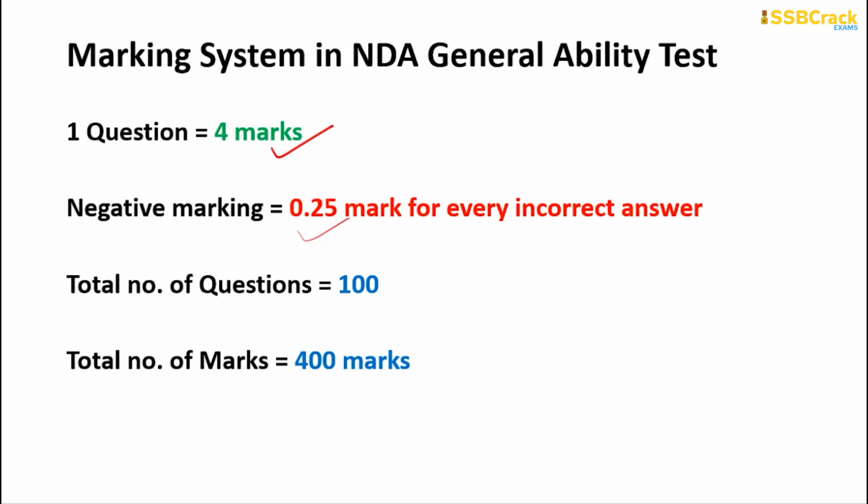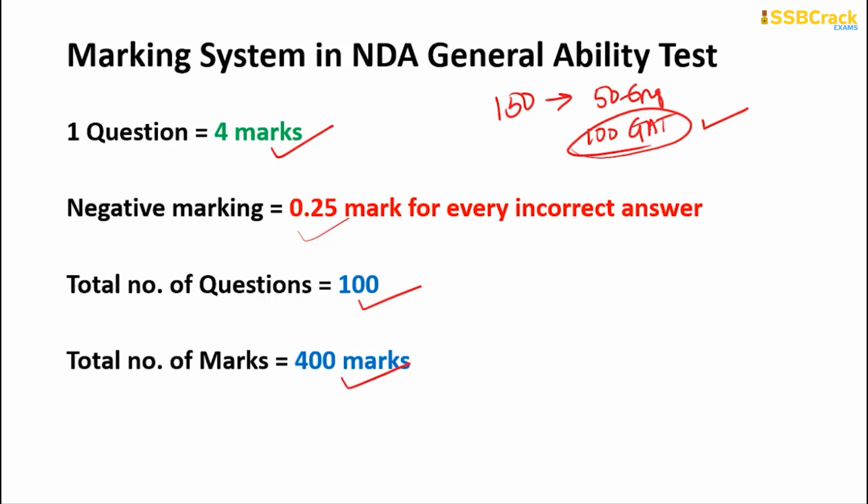There will be in total around 150 questions in the general ability test, which include 50 questions of English and the remaining 100 questions of general ability part 2. Here my focus is only on the second part, part B of this question paper. So I am considering only the 100 questions, and thus the total marks considered in this study plan is just 400 marks.